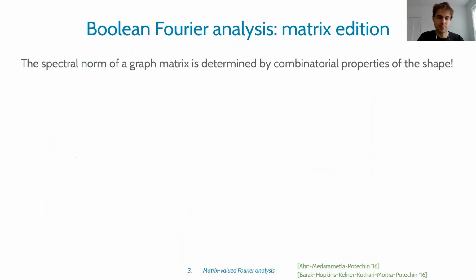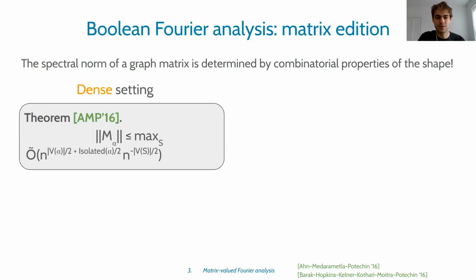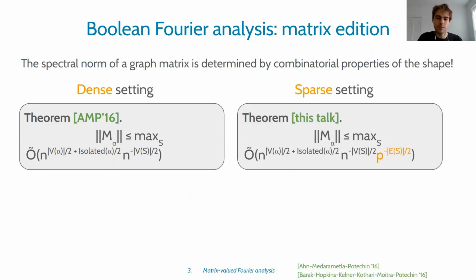So let me say a little bit more about how those combinatorial arguments go. The graph matrix basis was actually suggested for planted clique in the dense setting, and there another norm bound was already proven. We prove a norm bound for the sparse setting, and this has an additional term in it, which I highlighted in orange, a term that depends on the number of induced edges in the vertex separator, p to the minus e of S over 2.